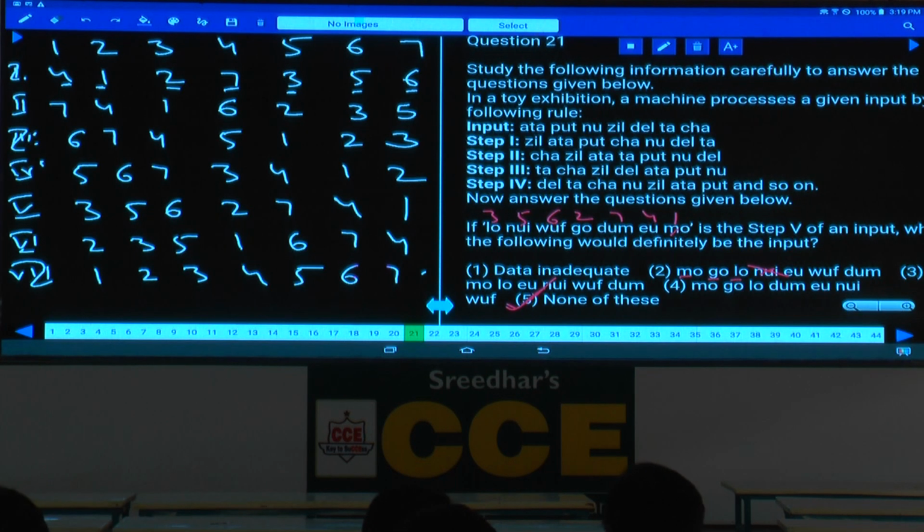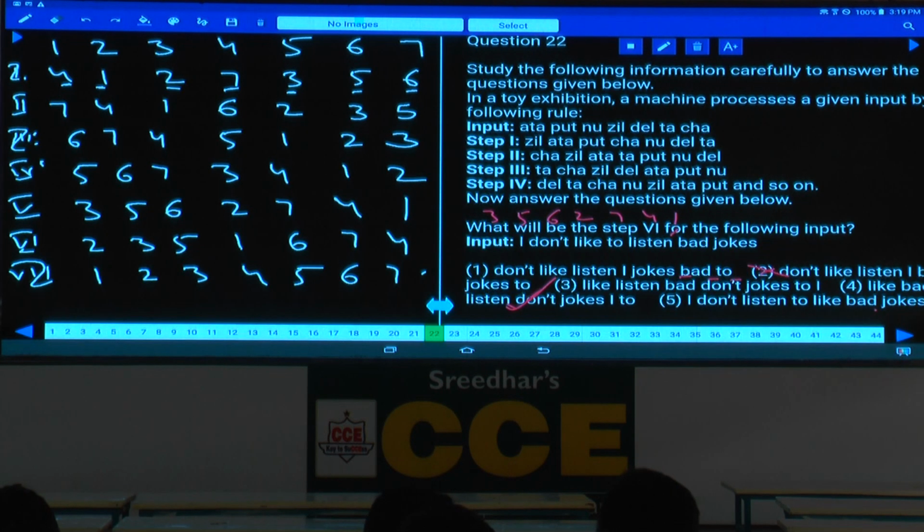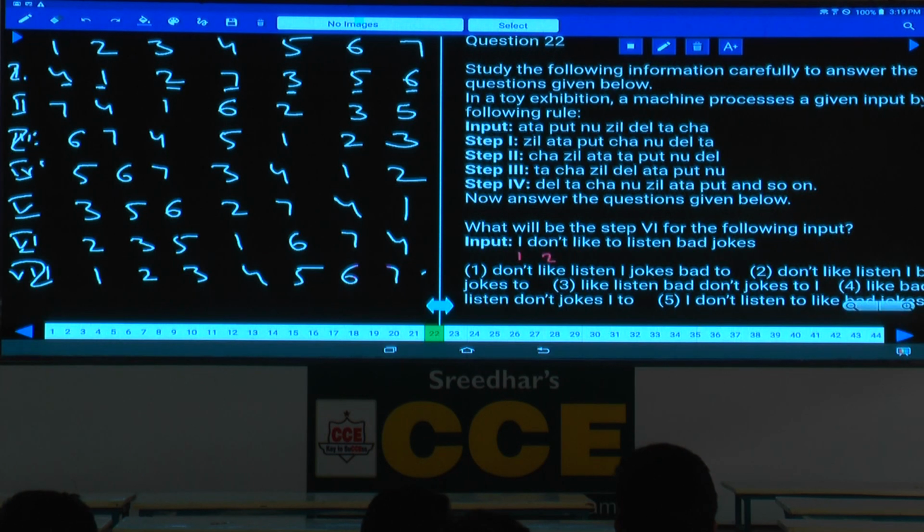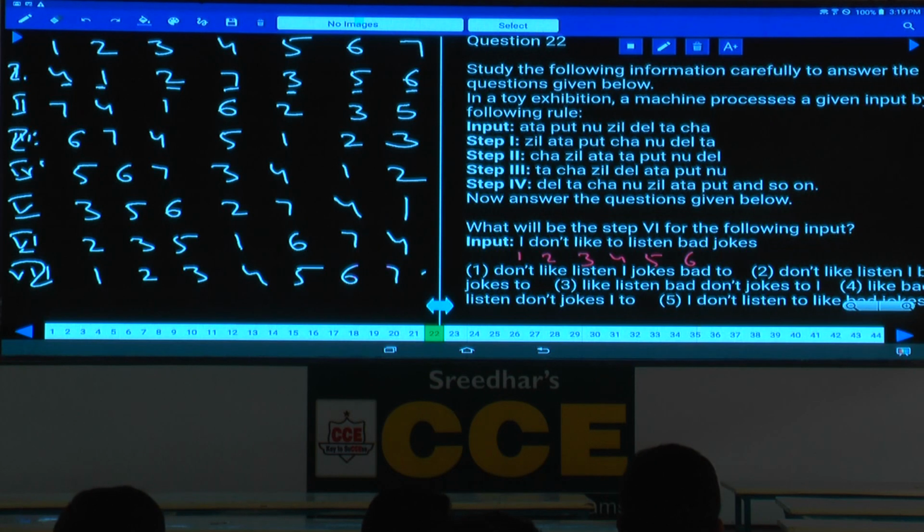Done with this? Then question number 22. What will be step 6 for the following input? Input given. Now the question is about step 6. What are the numbers in this input? 1, 2, 3, 4, 5, 6, 7. Now in this one, step 6, what is the order of these elements in step 6? 2, 3, 5, 1, 6, 7, 4.